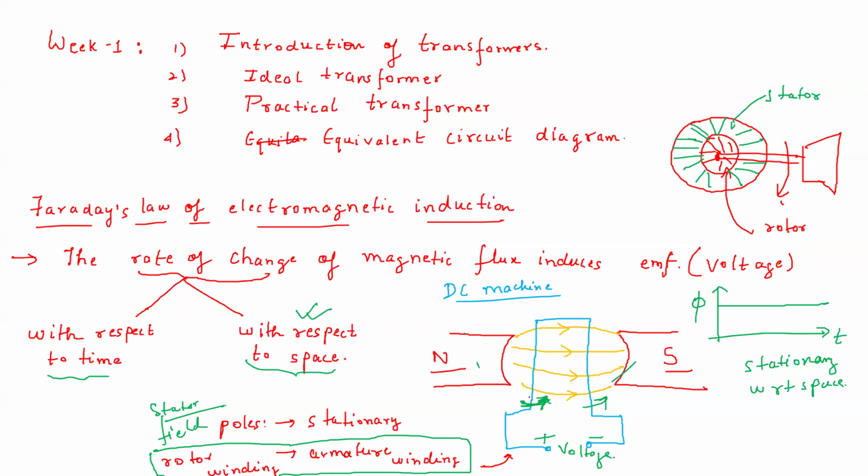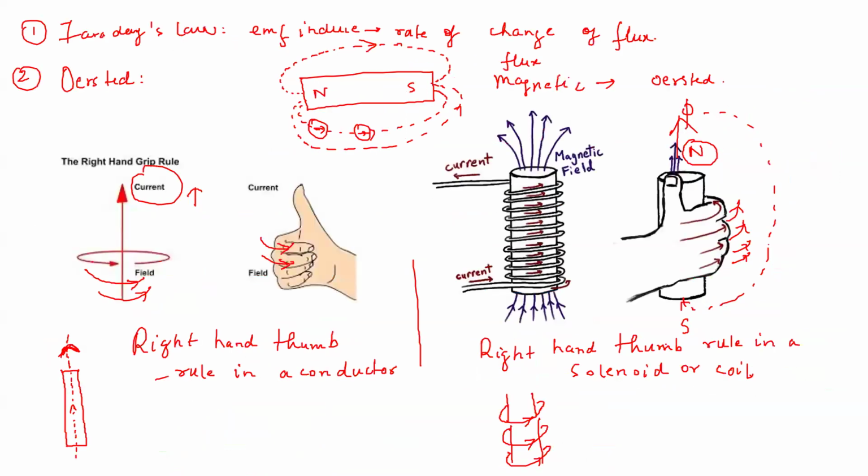So there is a conversion from electrical energy to mechanical energy, and from mechanical energy, which here we are providing in the form of rotation, like in the turbines of a thermal power plant or hydropower plant, back to electrical energy. So those machines are called electrical machines as per the proper definition.